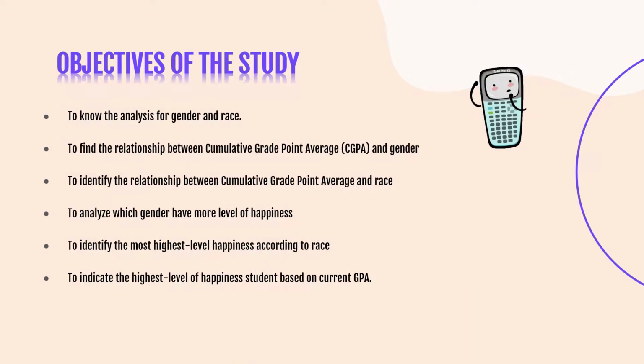Objectives of the study. The first one is we want to know the analysis for gender and race. Secondly is to find the relationship between cumulative grade point average, CGPA, and gender. In addition, we also want to identify the relationship between cumulative grade point average and race. Furthermore, is to analyze which gender has a higher level of happiness. Other than that, we also want to identify the highest level of happiness according to race. And lastly, we also want to indicate the highest level of happiness of students based on current GPA.